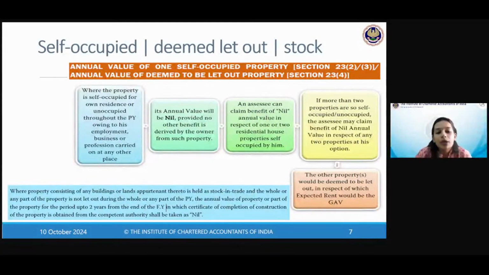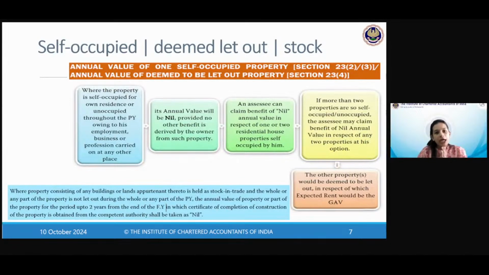Next, we come to different types of property. Self-occupied property, deemed to be let out property, property held as stock in trade, and what to do with all of these. Because how to determine the annual value we have understood in section 23(1), the basics of it. Now, what kind of property, what type of application of these principles, this is something we are going to deal with in subsequent clauses of section 23, that is 23(2), 23(3), 23(4).